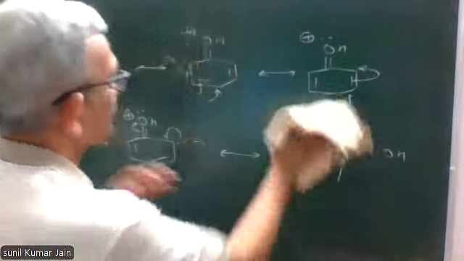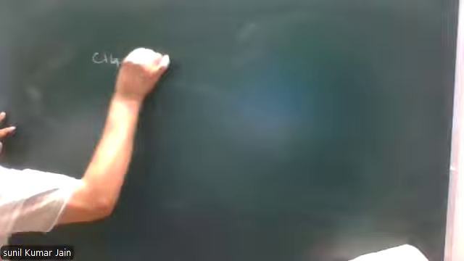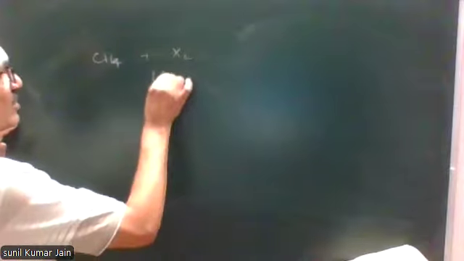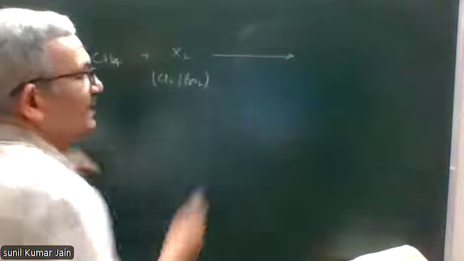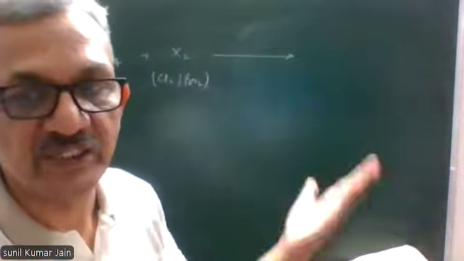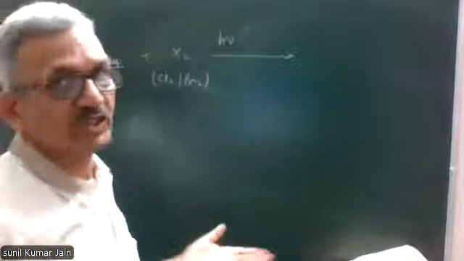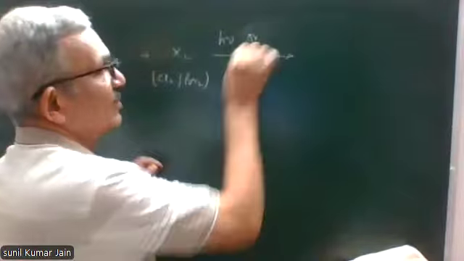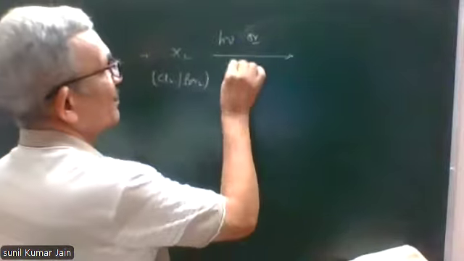For example, if I consider methane and the halogen is chlorine or bromine, in the presence of sunlight, for any radiation I can write h nu, where h is Planck's constant and nu is frequency. Or we use a high temperature of 773 Kelvin.